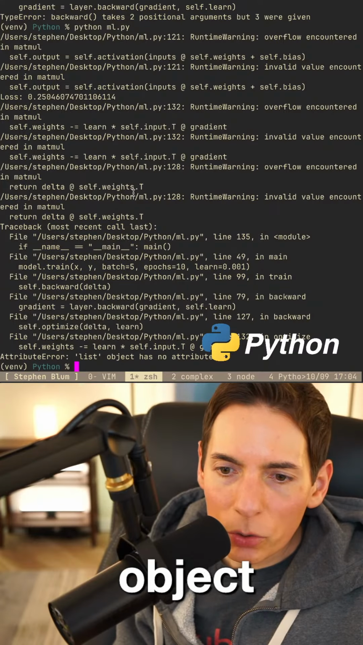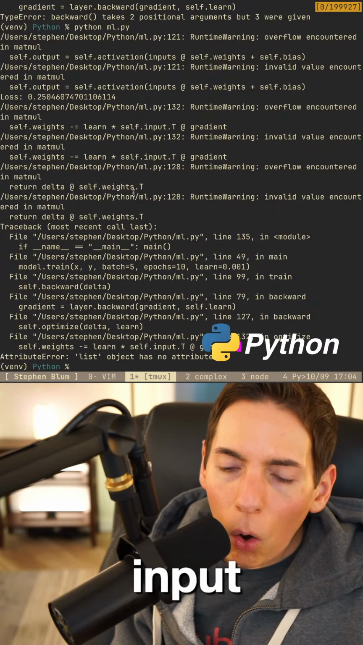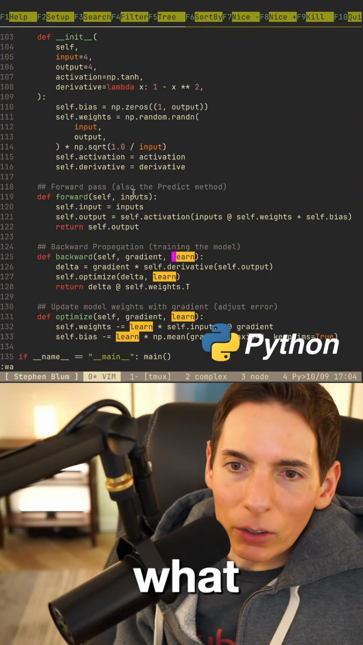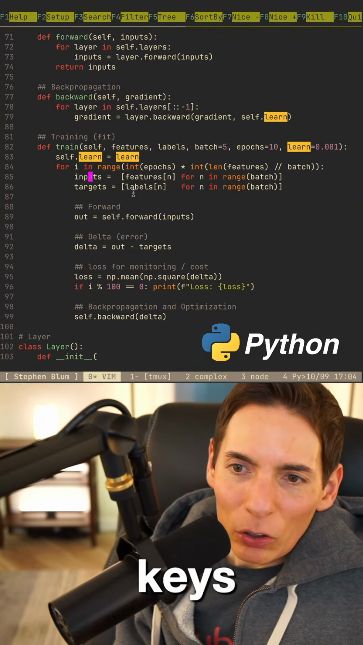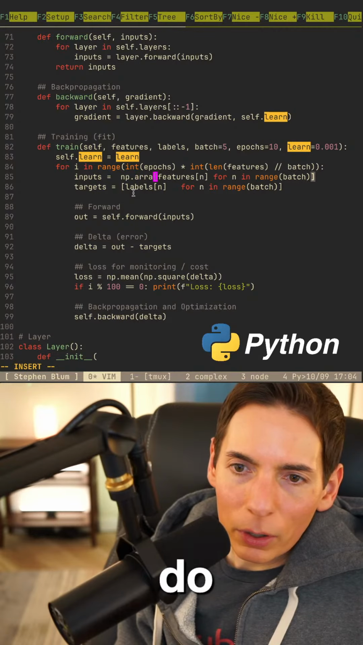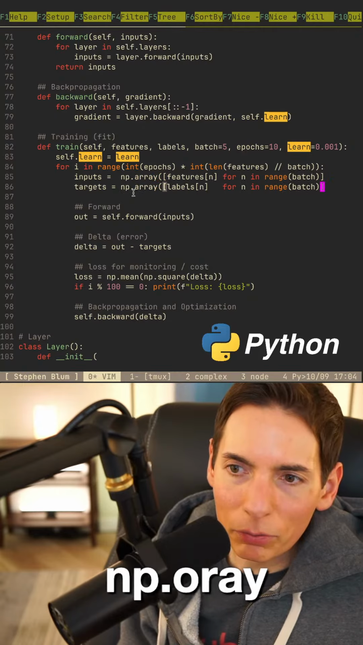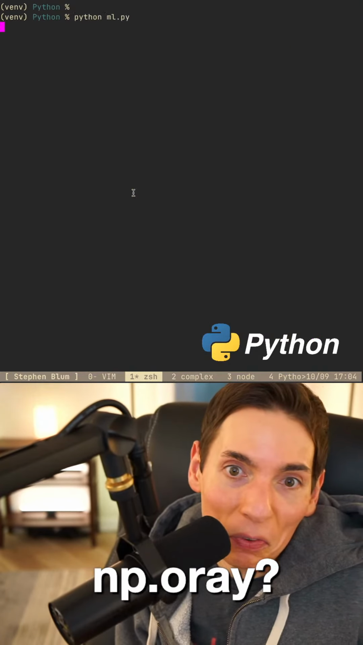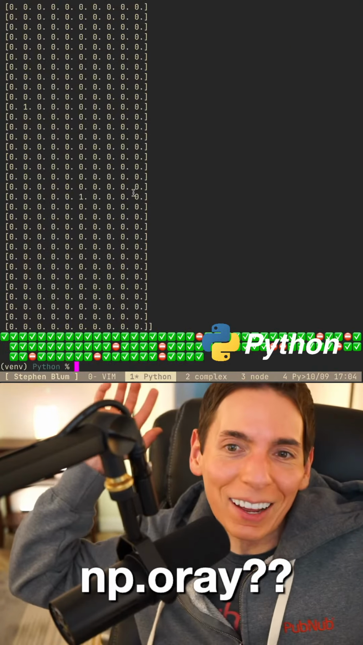List object has no attribute T. Input. Oh, got it. Okay, I know what we did. I know what we need to do here. Here you go. So we just need to do np.array like that. We're figuring things out, you guys. Is it going to work? I don't know. It worked.